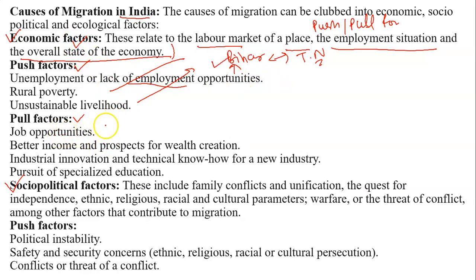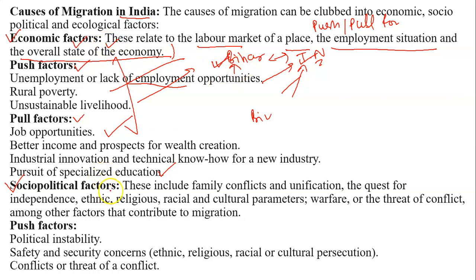In case of the pull factor, if we talk about Tamil Nadu, more job opportunities, better income as compared to Bihar. In Tamil Nadu, industrial innovation and technical know-how for a new industry, pursuit of specialization in education. So the people are leaving Bihar and being attracted towards Tamil Nadu. These are all the economic factors.